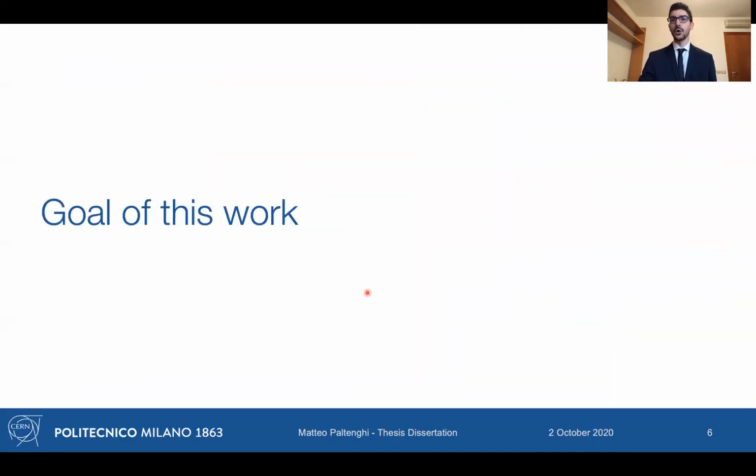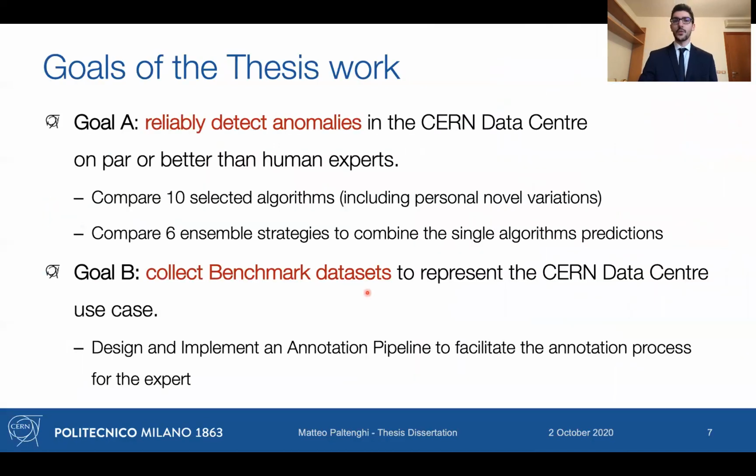On this line, the goal of this work is twofold. We have first, as we said, to find a way to spot anomalies in the data center computing infrastructure in a reliable way. And for that, we compare 10 methods. So we run an evaluation of individual methods and also ensemble strategies, 6 of them.